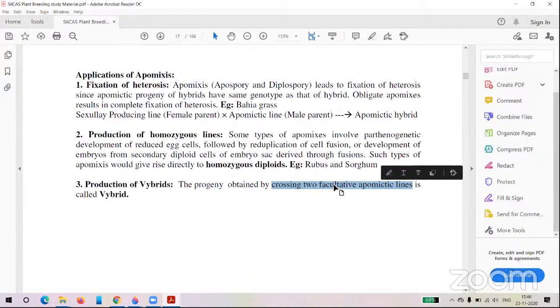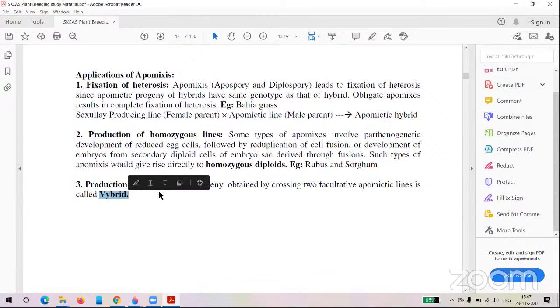That means in this type of crop you can see sexual reproduction and apomixis also. So the crossing between these two facultative apomictic lines is called a hybrid. You should remember this one, it is important for the examination.